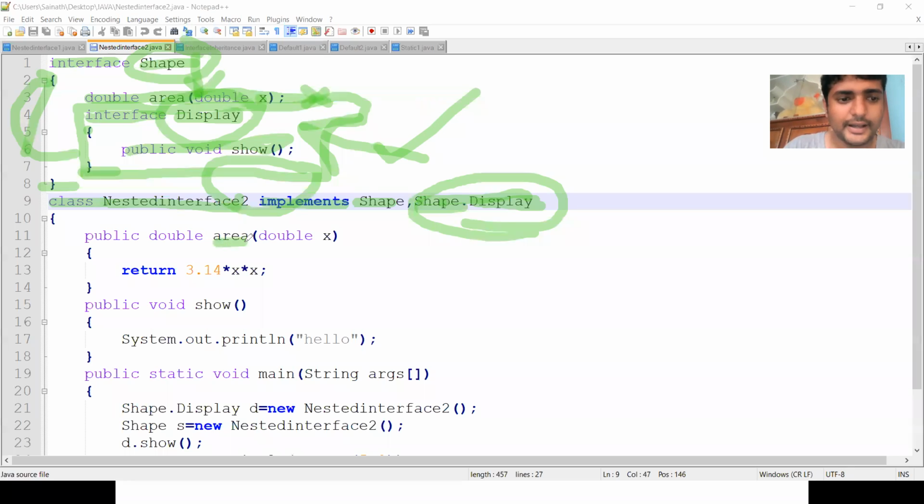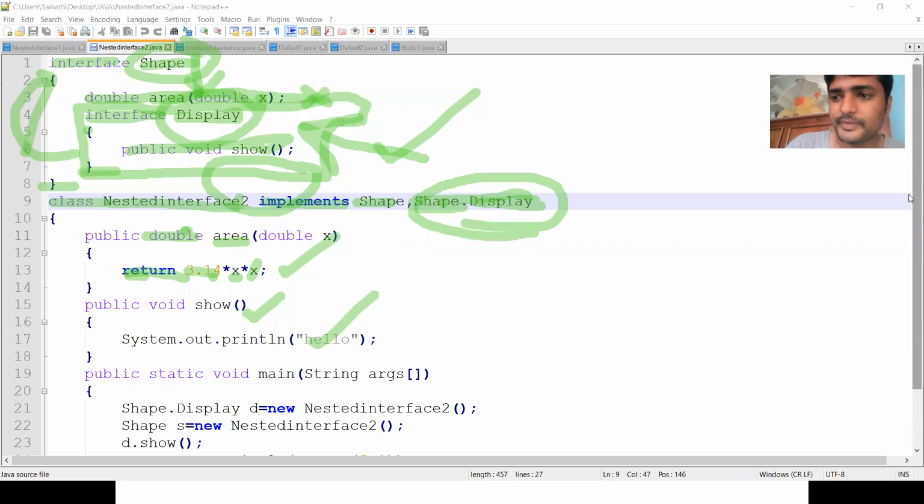I'm returning a double, so I have given the return type as double and I have to write a return statement. The area of the circle is pi r square: 3.14 into x into x. Then I am defining show, where I simply print a hello statement.